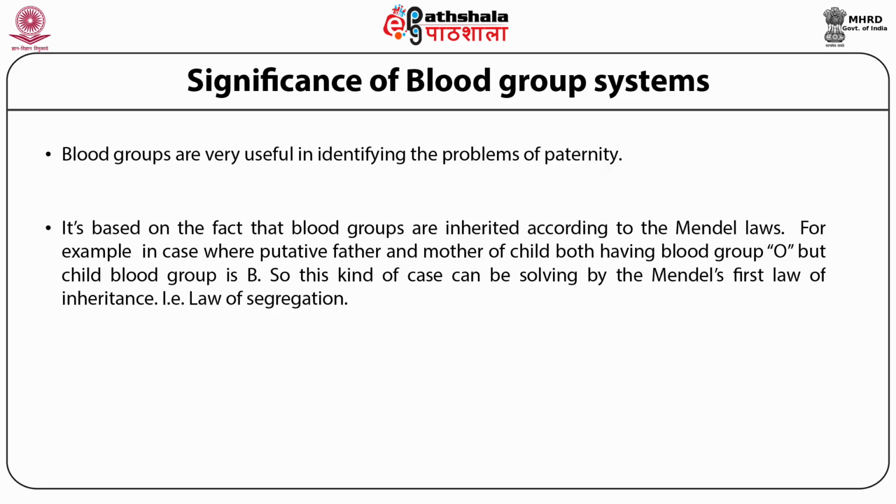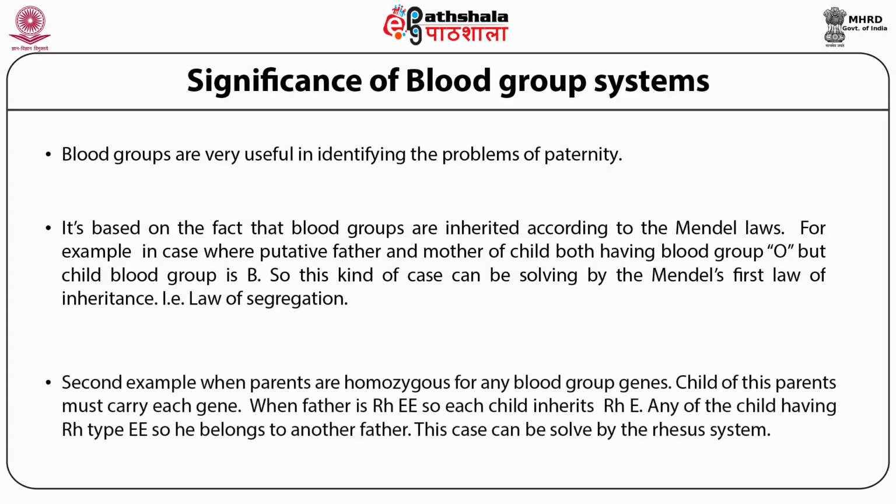For example, where the putative father and mother of a child both have blood group O but the child's blood group is B, this kind of case can be solved by Mendel's first law of inheritance, that is the law of segregation. In the second case, when parents are homozygous for any blood group genes, then the child of these parents carries each gene.